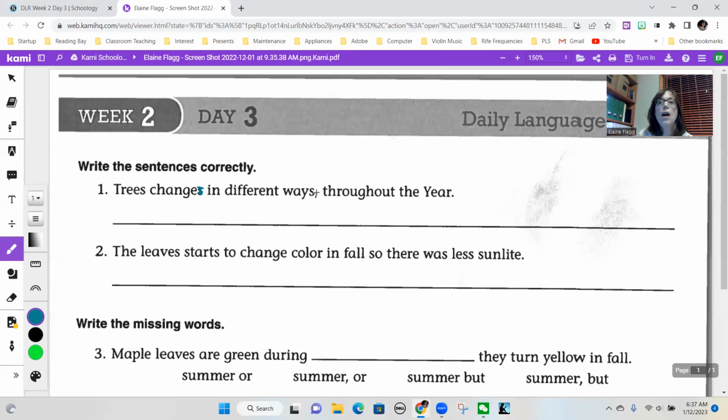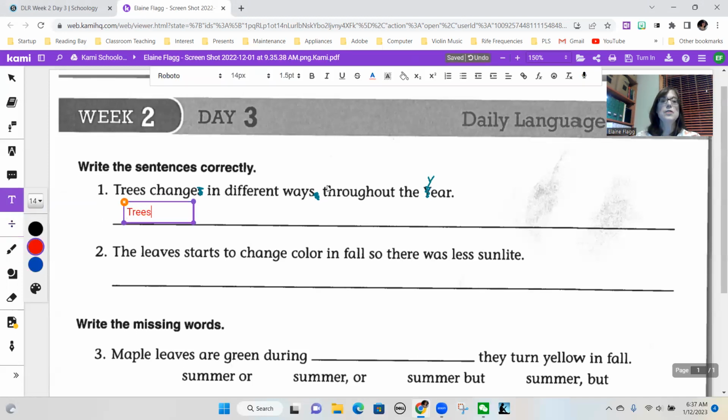You do not need a comma before throughout. It doesn't require a comma. And then year does not need to be capitalized. So the complete and corrected sentence is: trees change in different ways throughout the year.